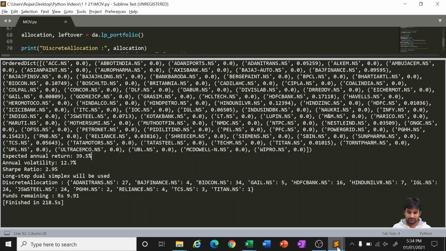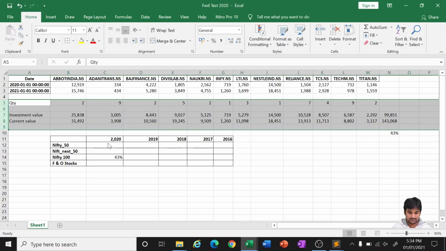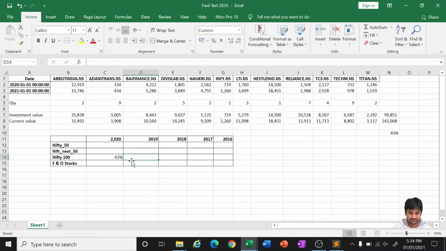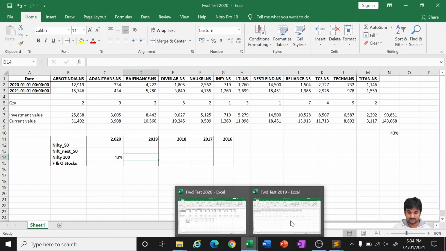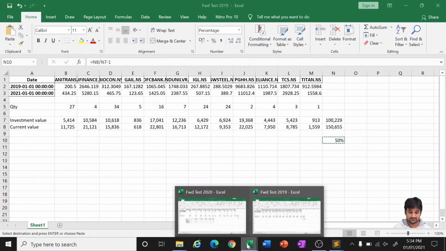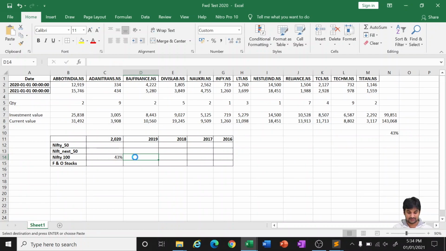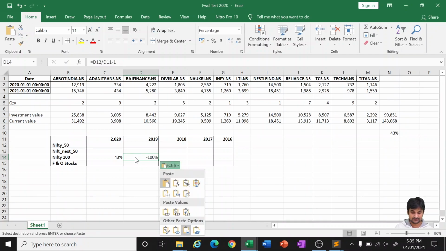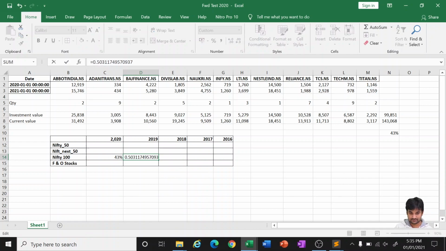So now we have seen it for 2019. It is giving you 50% for 2 years. So let us take half of it, by 2, so approximately 25% it has given.